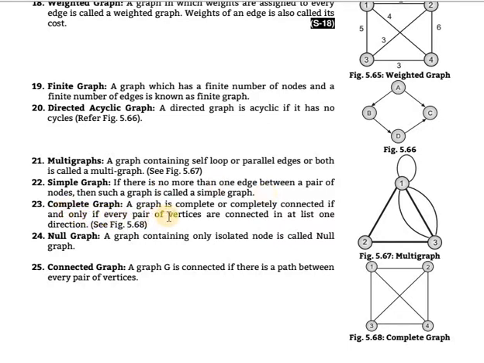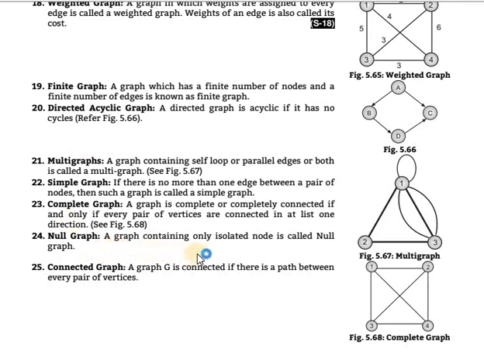Complete graph. A graph is complete, or completely connected, if and only if every pair of vertices is connected in at least one direction. It means every node is connected with each other. 1 is connected to 4, 3 and 2. 2 is connected to 1, 3, 4. 4 is connected to 2, 1, 3. 3 is connected to 1, 2, 4. This is called a complete graph. Complete indicates that all vertices are connected with each other.